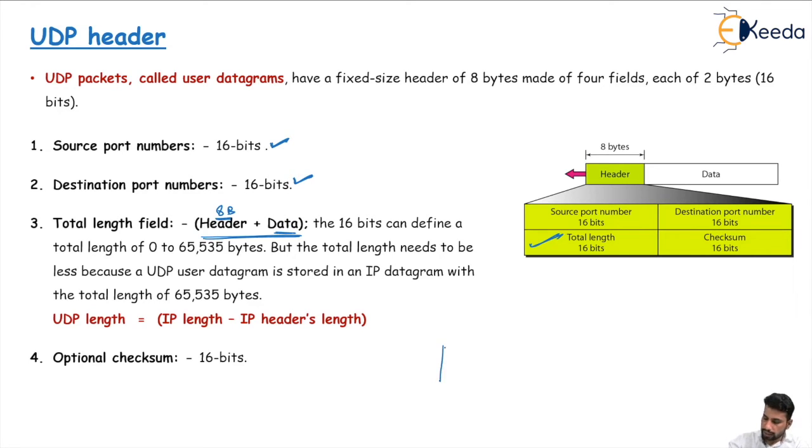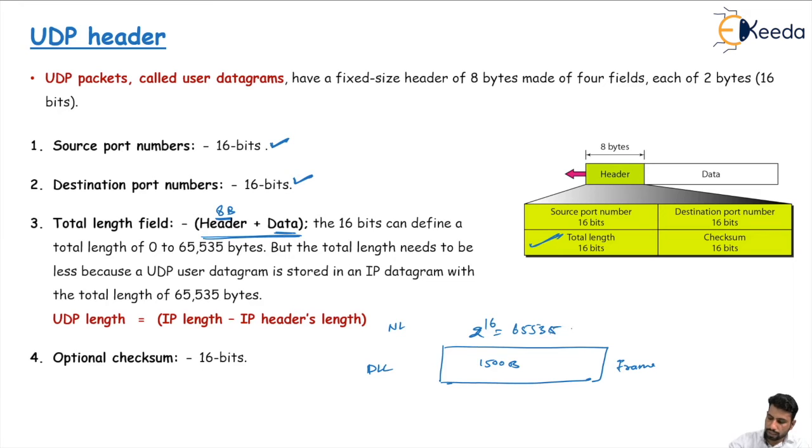We know at the data link layer, 1500 bytes is the frame size. At the network layer, it is 2 to the power 16, that is 65,535 bytes.